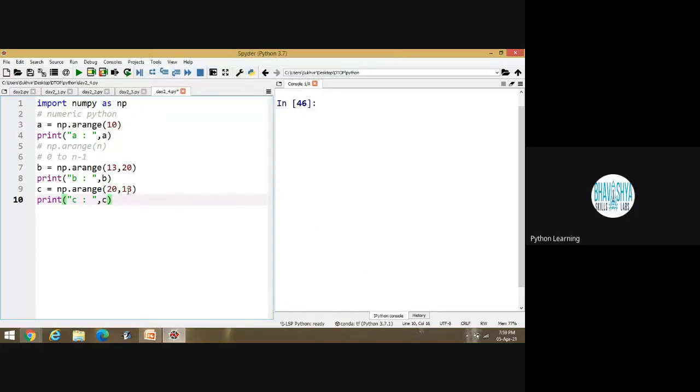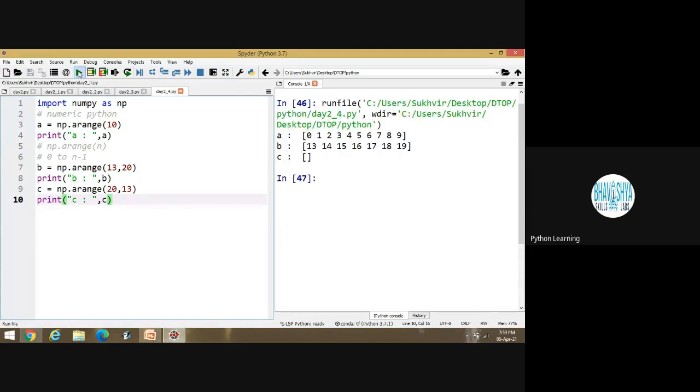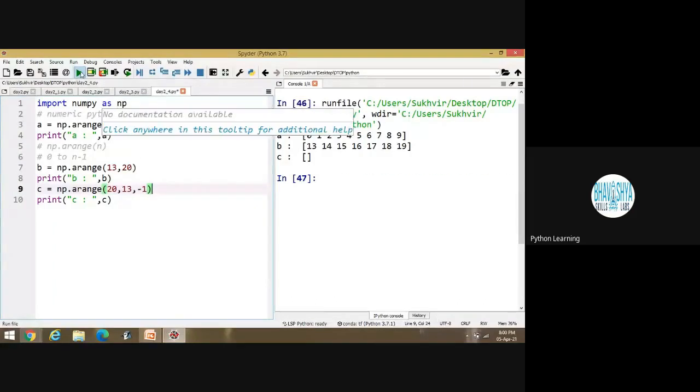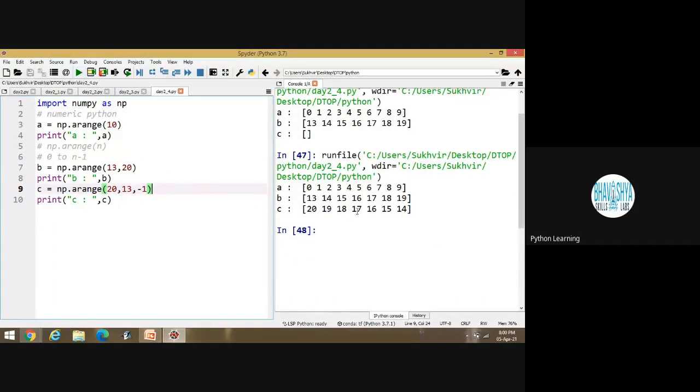Suppose I am writing 13 to 20, then 20 to 13. Let's execute the program. Look at this one. First value is from 0 to 9. Second value is from 13 to 19. And what about 20 to 13? No value is there. If I have to give the values in reverse order, then I have to write -1. After that, I can display the values. And the last value is again not there. Last value is excluded, and the first value is included.